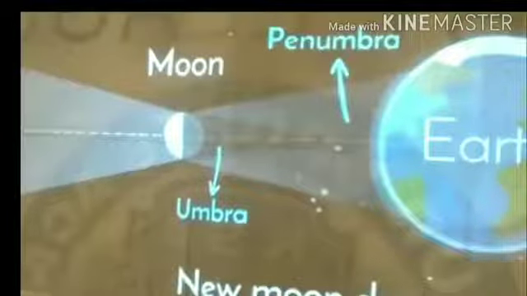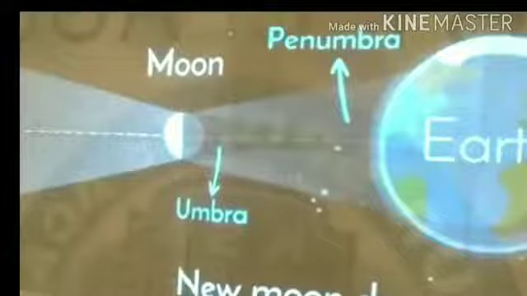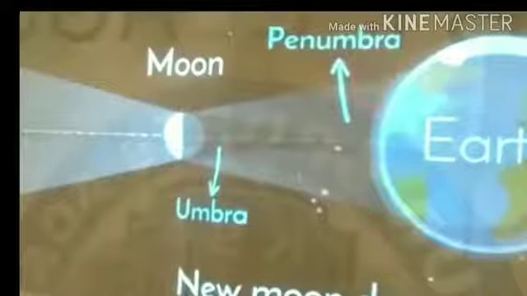The eclipse which occurs in the umbral region is termed an umbral solar eclipse, and in the penumbral region a penumbral solar eclipse.